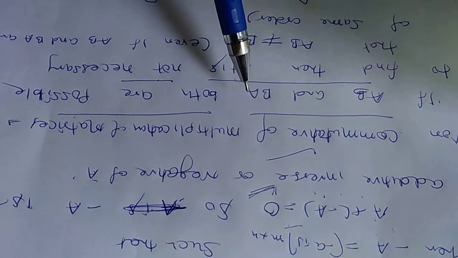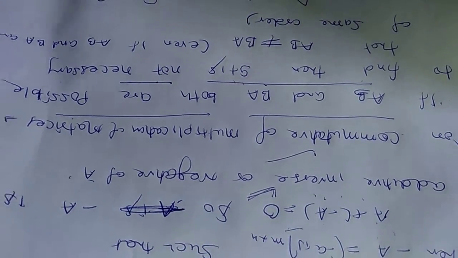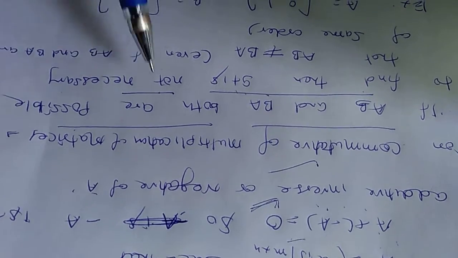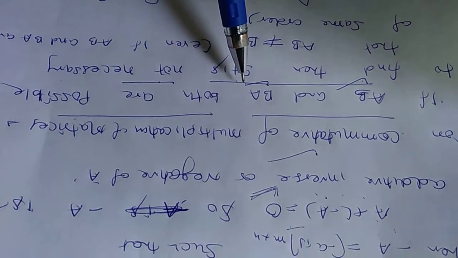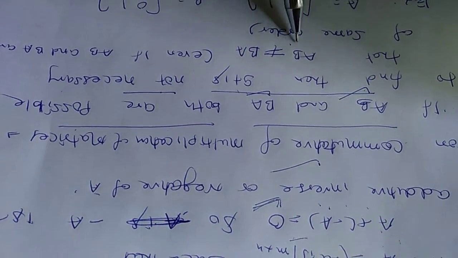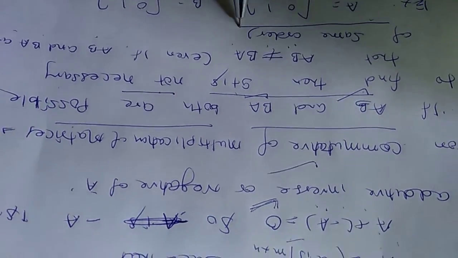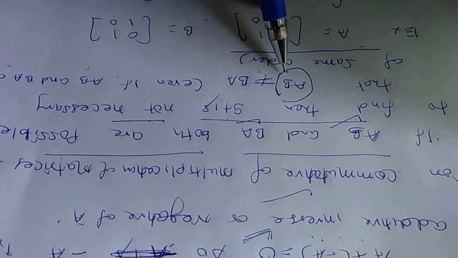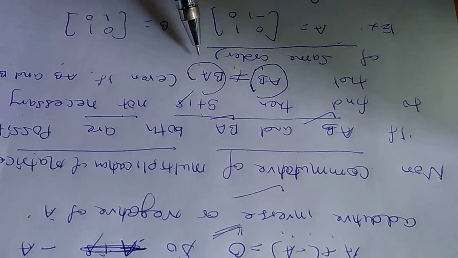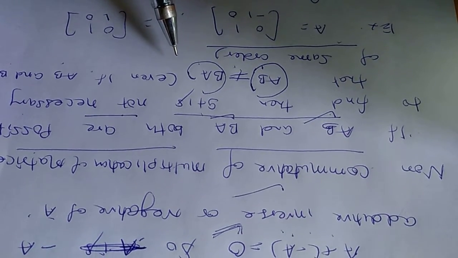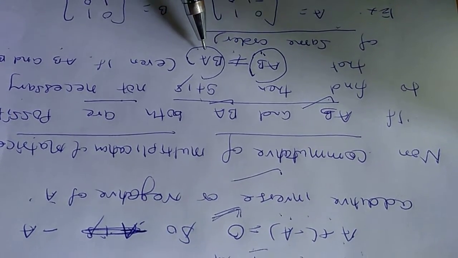you can get the product AB and you can get the product BA by changing the order. But what is important here is that whatever you get, AB and BA are not necessarily equal. So I am writing here that AB does not equal BA, even if AB and BA are of the same order. It means that if you are getting AB of order, suppose, 2 by 3, and you are getting BA also of the same order, meaning 2 by 3, even then AB is not equal to BA.